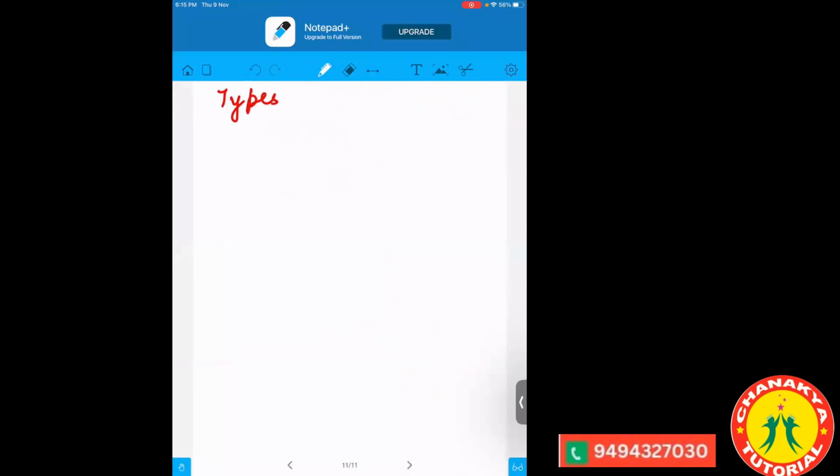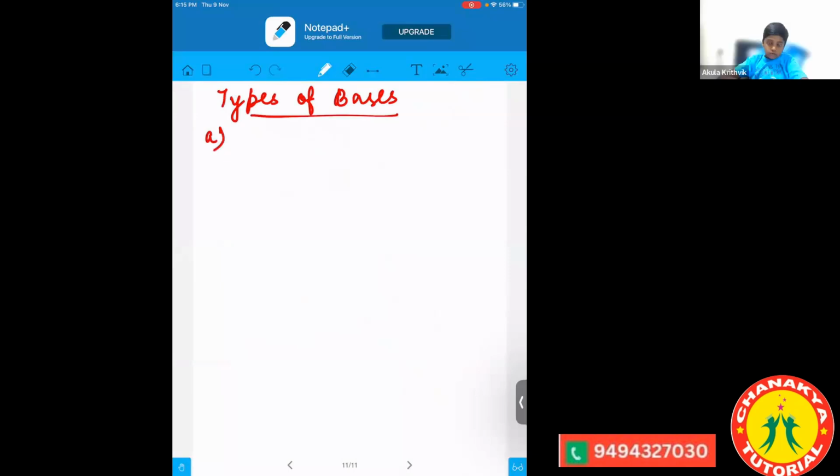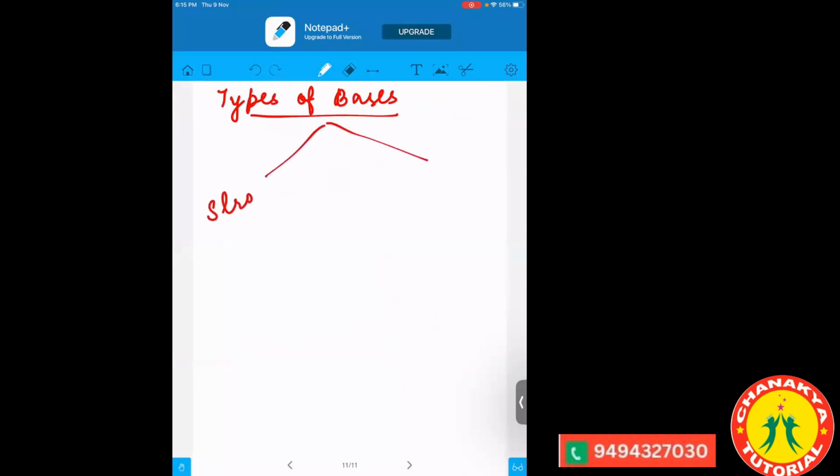Now, types of bases. Like we discussed yesterday about the types of acid, on the basis of strength we have two major types. What will be those two? Strong bases and weak bases. Very good. So we have just two types of bases: strong bases and weak bases.